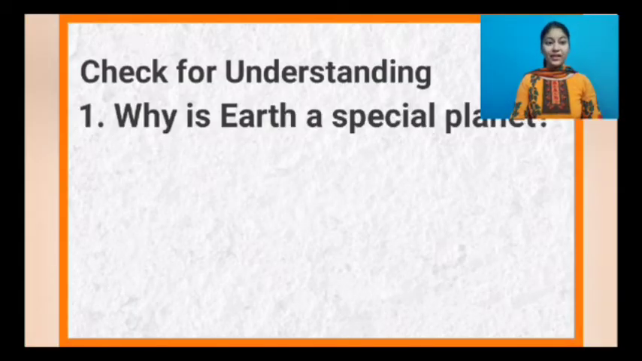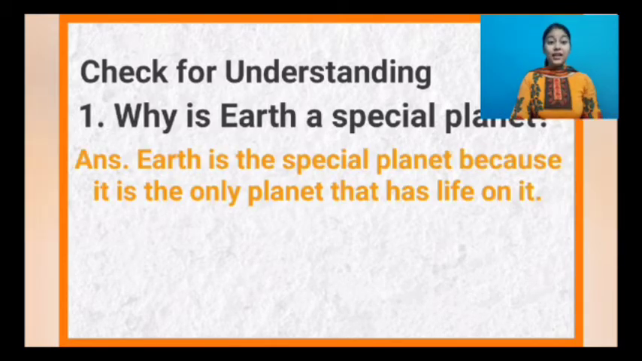Now check for understanding. Why is Earth a special planet? Earth is the special planet because it is the only planet that has life on it. Yes? So Earth is the only planet where we can live due to the presence of sunlight, air and water.